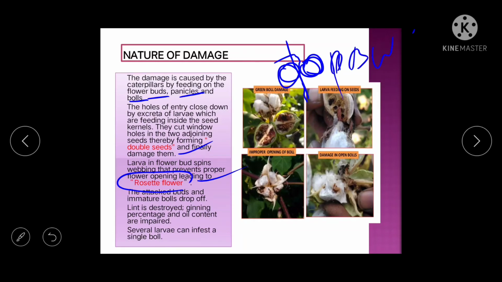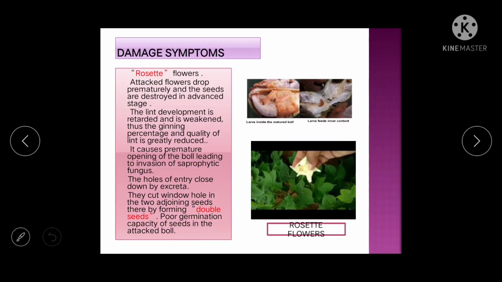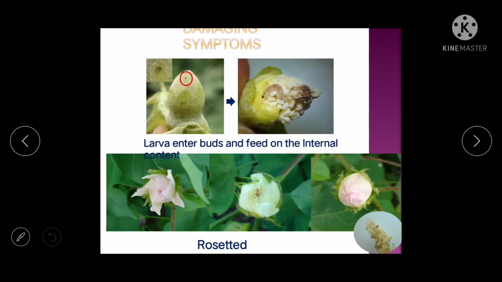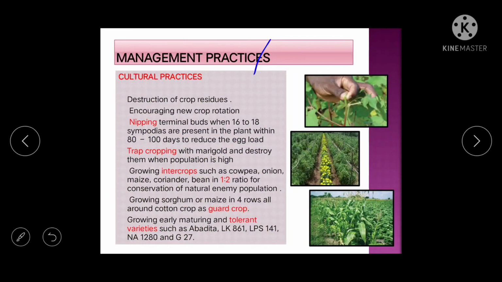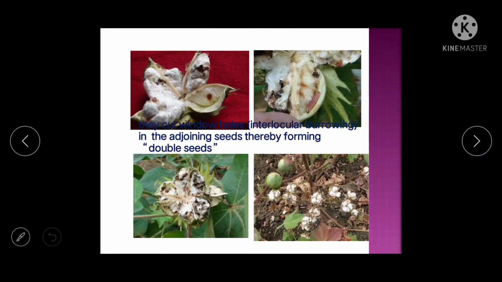Okay, same thing here, it has written rosette symptom and double seed symptom. So you can see a very small puncture is visible, through this the larva has entered. Then they will feed on the internal content. These are the rosetted flowers. So here you can see the double seed formation.